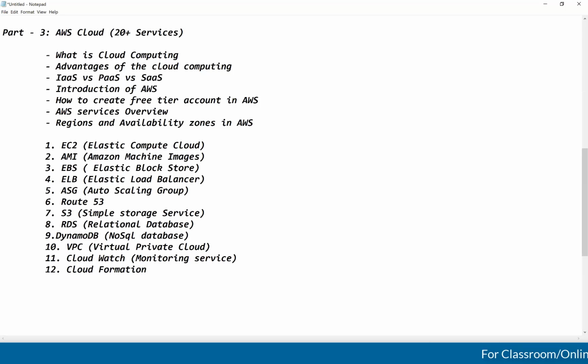CloudFormation. This is also one of the important services. This is an infrastructure as code service. Infrastructure as code, guys. What is infrastructure as code service? We will discuss later.